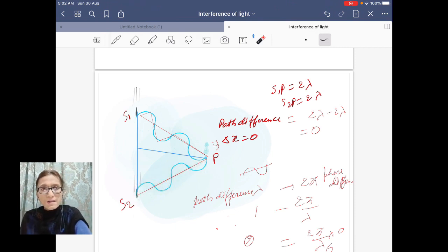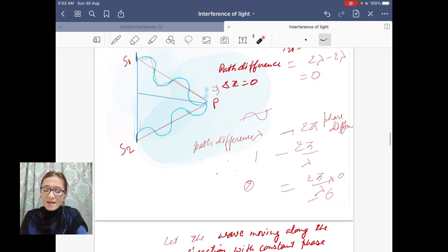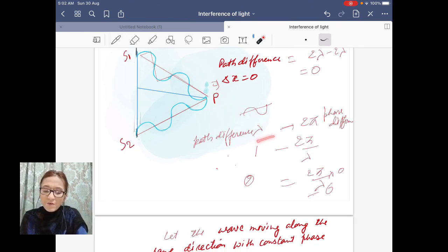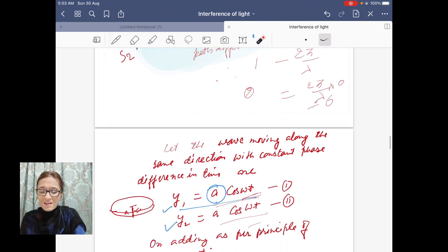So both the paths S1P and S2P are equal to 2 lambda only, and when you subtract the two, you will find 0. So path difference is 0. We know that for lambda path difference, phase difference is 2 pi. Here you have lambda path difference and a total angle of 2 pi is moved. So by the unitary method, you can find that for 0 path difference, phase difference is 0.